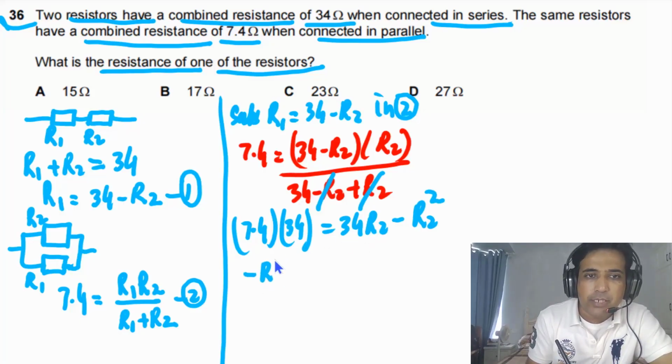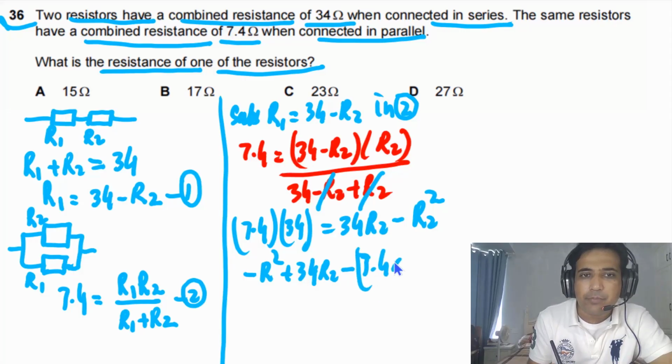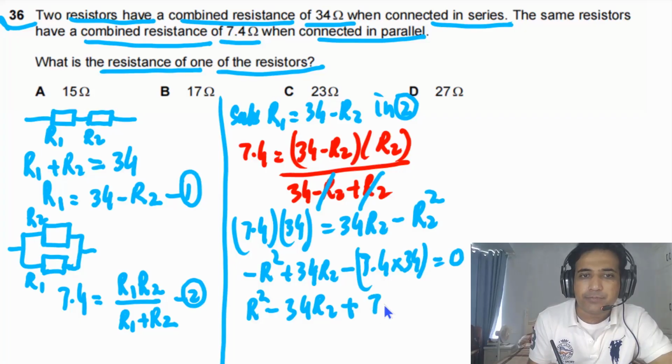We can write this is minus R squared plus 34 R2 minus 7.4 multiplied by 34, and this has to be equal to 0. So we can multiply with a minus sign. So we will have R squared minus 34 R2 plus 7.4 times 34, and this is equal to 0.